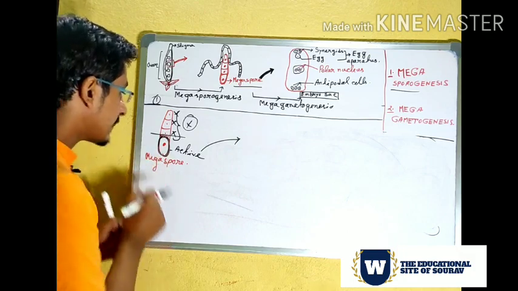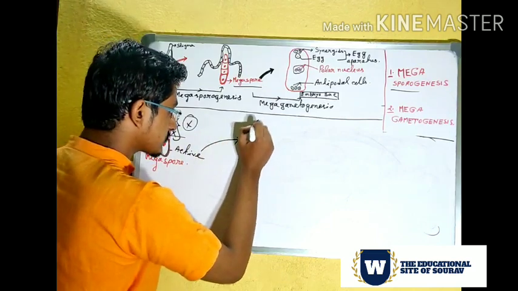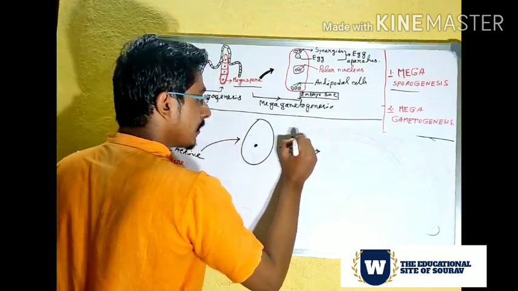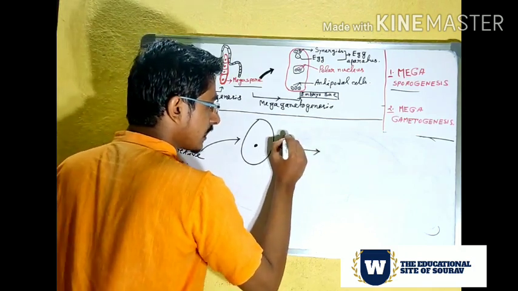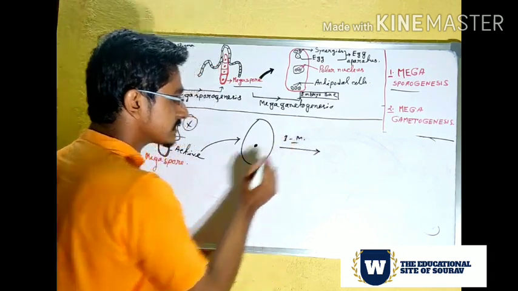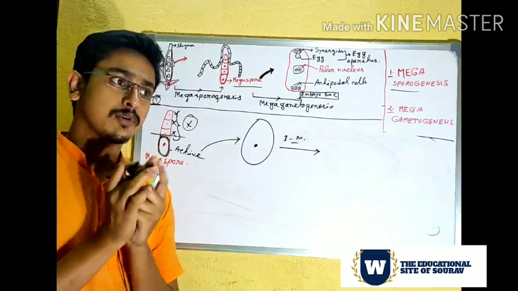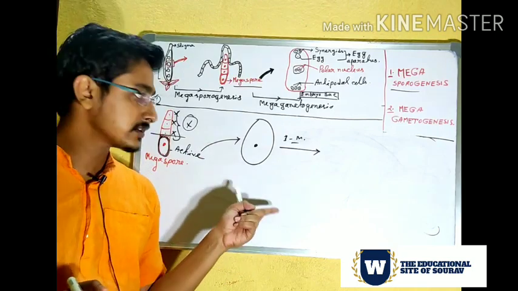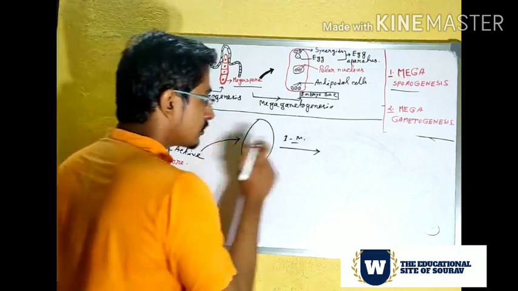So what is happening in the mitosis division? Suppose we draw the large megaspore.